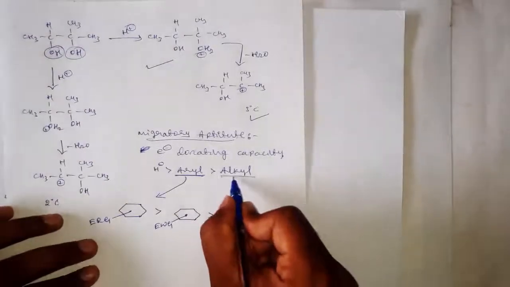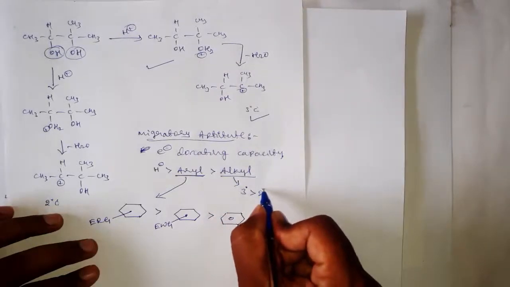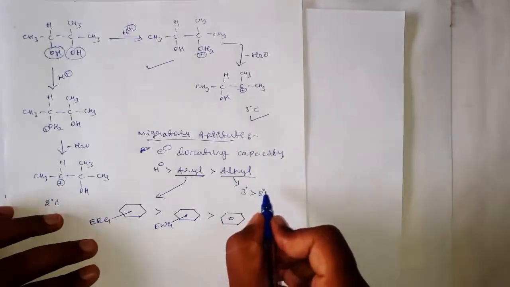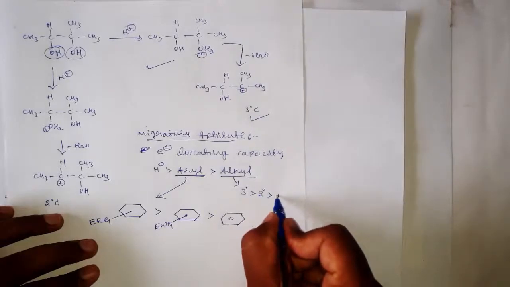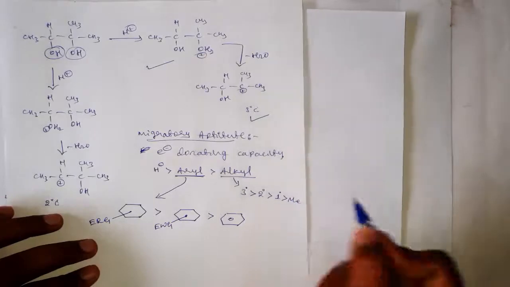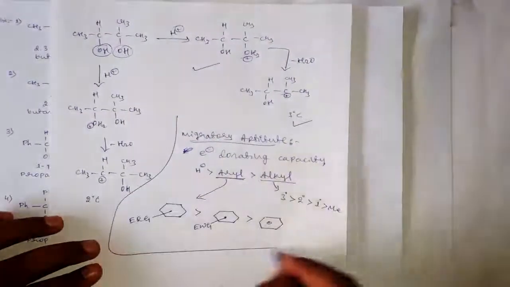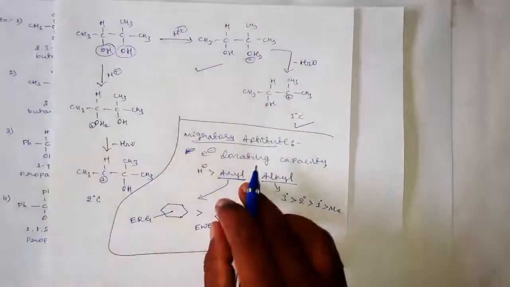But in alkyl, 3-degree alkyl groups will migrate more easily than the 2-degree alkyl groups, and 2-degree alkyl groups will migrate more easily than the 1-degree alkyl group, which will migrate more easily than the methyl group. Okay? This is the migratory aptitude for the substituent.